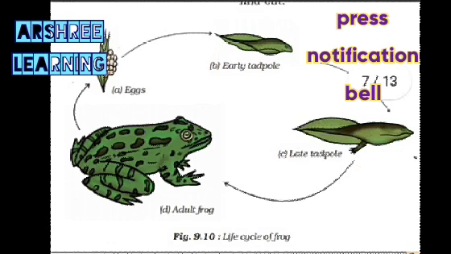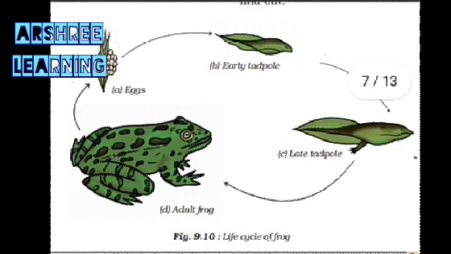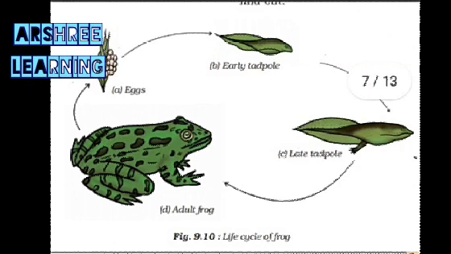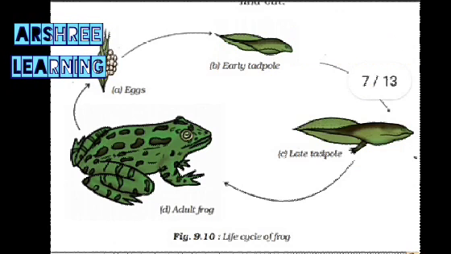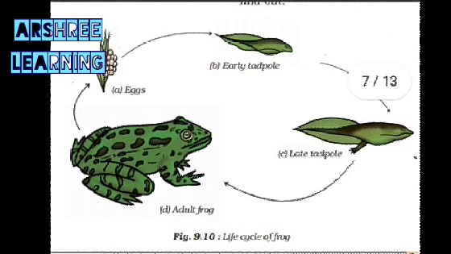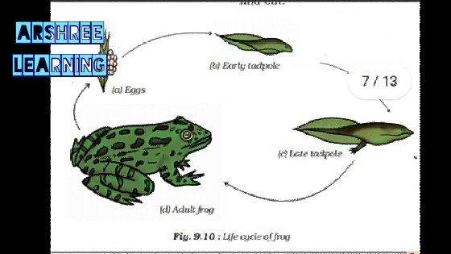In this, the life cycle of a frog is shown, and it is a cycle because it starts from the eggs. If you see, the eggs are laid, and the frog, as you studied earlier, lays the eggs in water. The female frog lays the eggs, and they are fertilized. After fertilization, these eggs are in water and then they start growing.